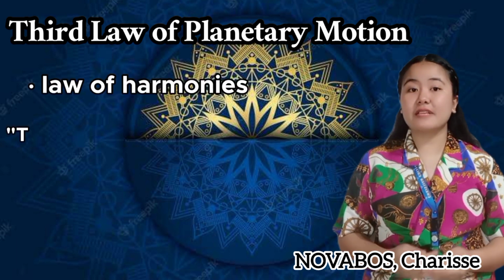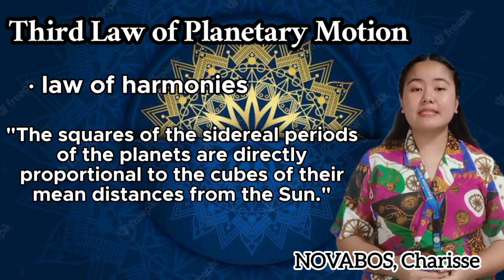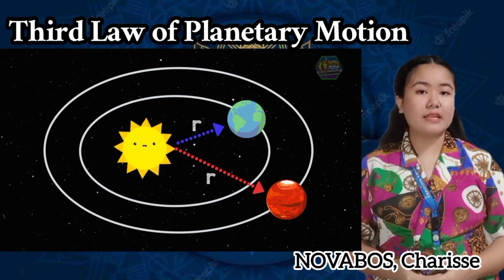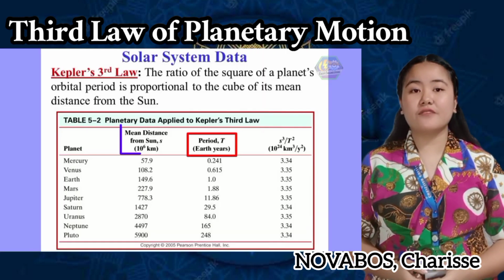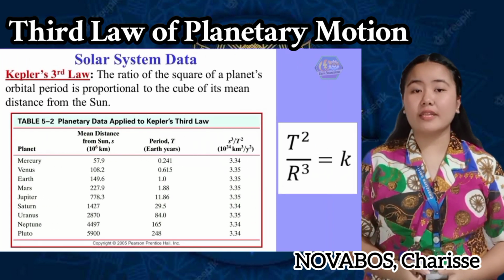Lastly, Kepler's third law of planetary motion, sometimes referred to as the law of harmonies, stated as: the squares of the sidereal periods of the planets are directly proportional to the cubes of their mean distances from the Sun. It compares the orbital period and radius of orbit of a planet to those of other planets. The comparison being made is that the ratio of the squares of the periods to the cubes of their average distances from the Sun is the same for every one of the planets.